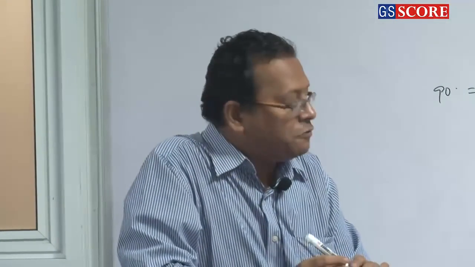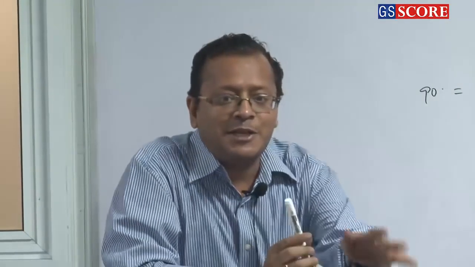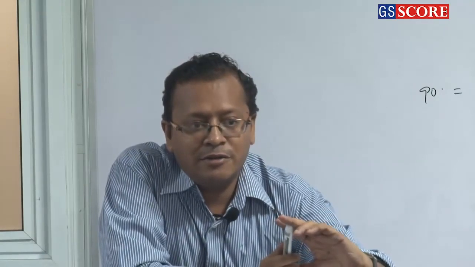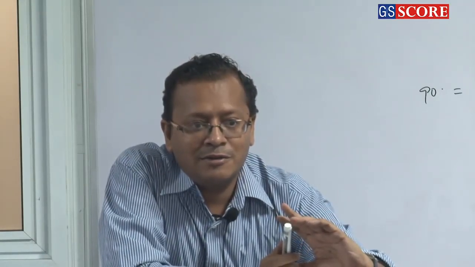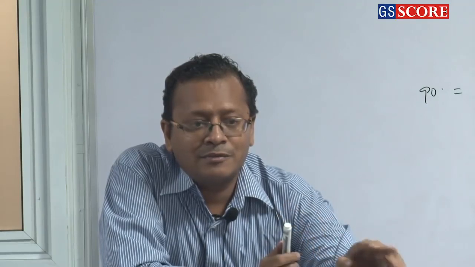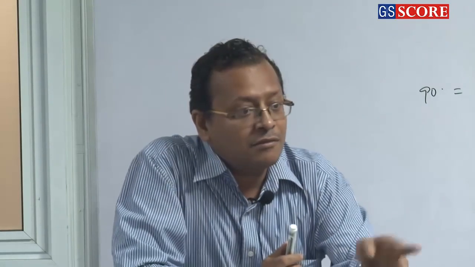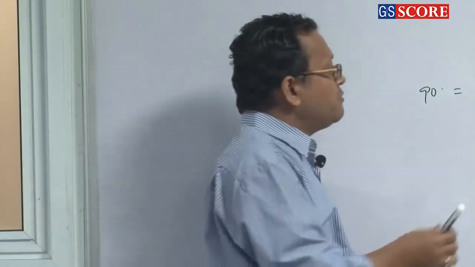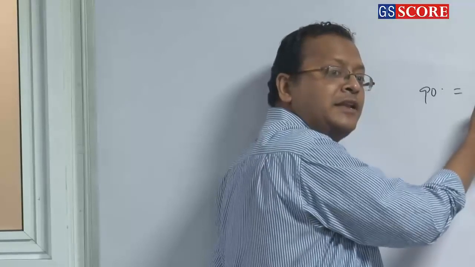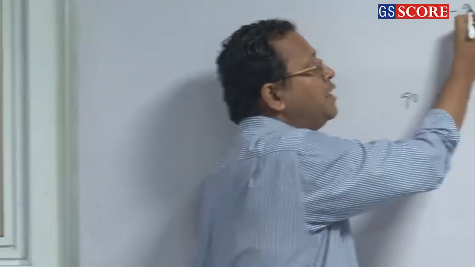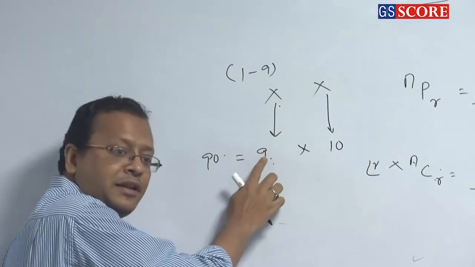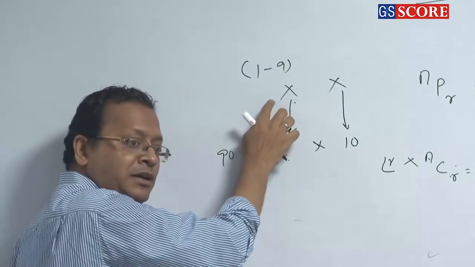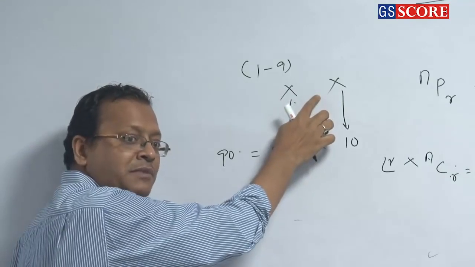Right? Now if I say how many 2-digit numbers are there where the digits are not repeated, so what is your answer then? 81. Sir, how do we do it? No problem. So the first place can be filled up in how many ways? 9 ways, because from 1 to 9 you will fill it up in 9 ways. Now if I filled up with 1, I will not use 1 here, but I can use 0 here.